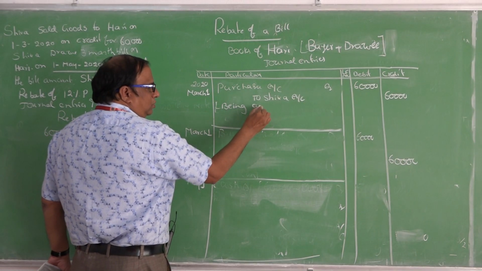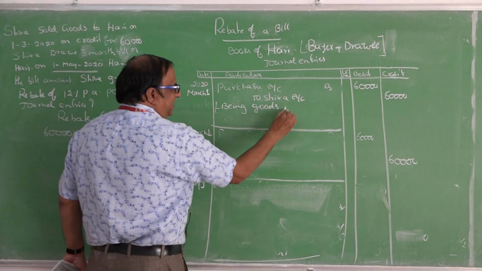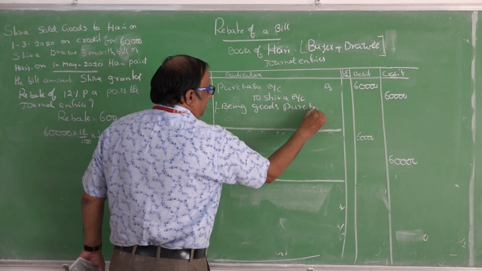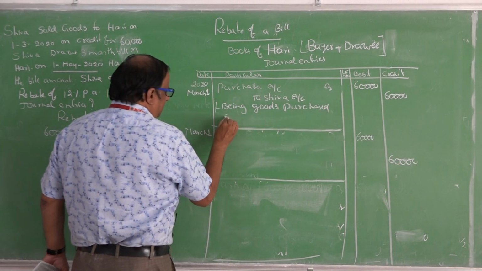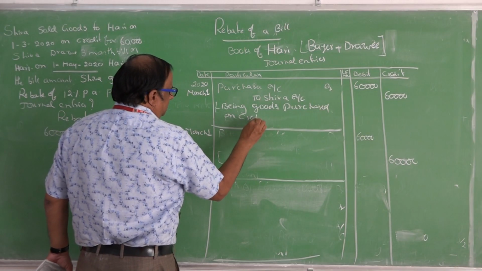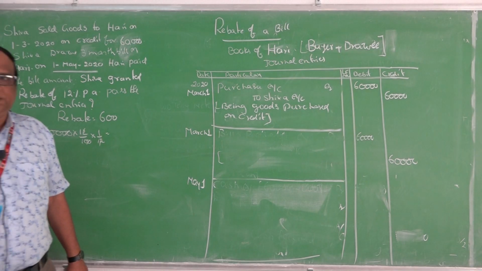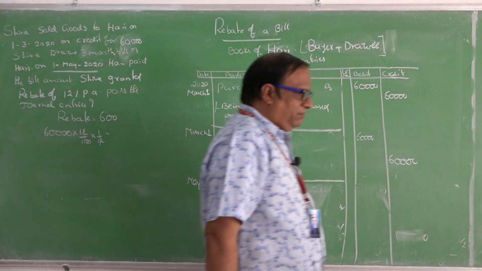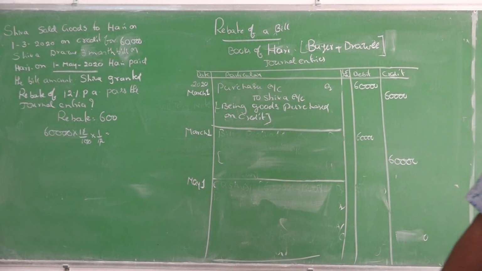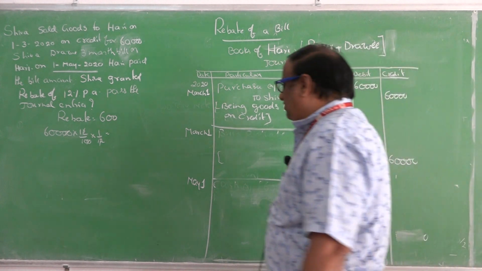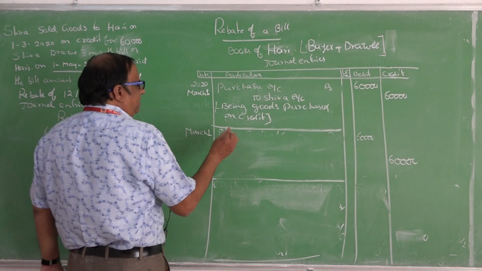Being goods purchased on credit. Simple. First entry same. There is no change in the entry except on the date of maturity. Date of maturity, then March 1st. Same entry.